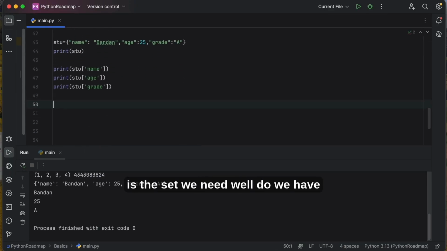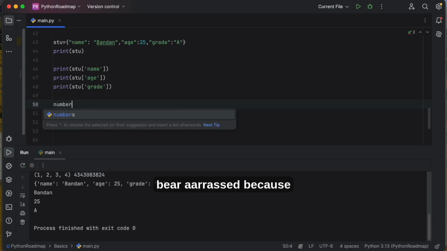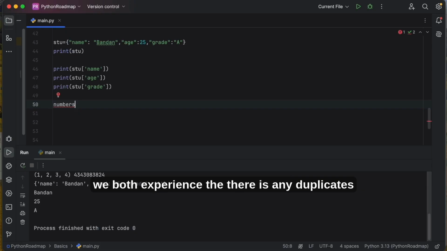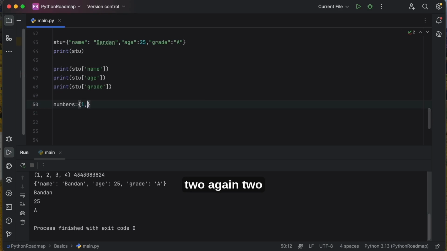So now we will see the set. What is the set used for? It will not allow duplication of elements, and the order is not guaranteed. These are the two key terms of the set. I'll go for the set now. So I can have the numbers. Why I have taken numbers: if there are any duplicates, you will understand. So I have 1 2 again 2 3 4 again 4 then 5. These are the set elements.